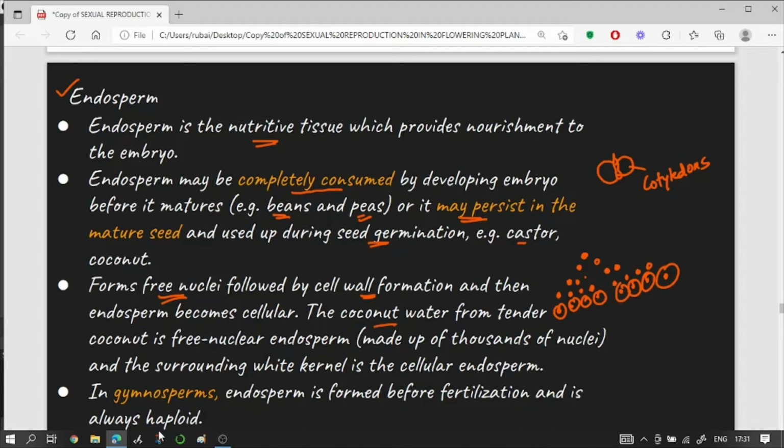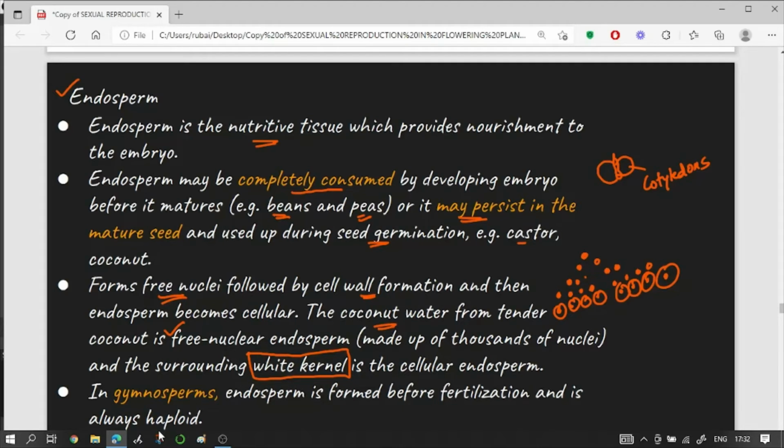So the coconut water from the tender coconut is actually the free nuclear endosperm, but gradually when the cell wall formation takes place and the cellular endosperm is formed, that's actually the white kernel, which you can usually see even in a dried up coconut. Now if you compare a tender green coconut with a brown dried up coconut, you will understand that the amount of water also decreases.